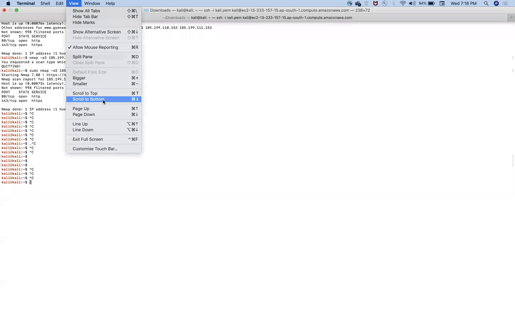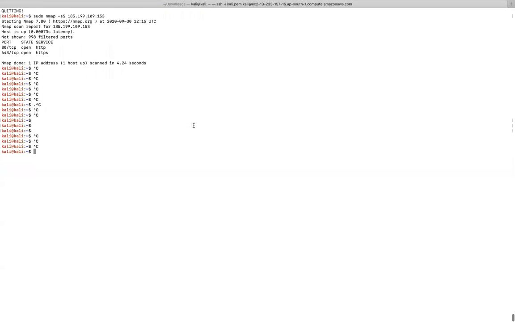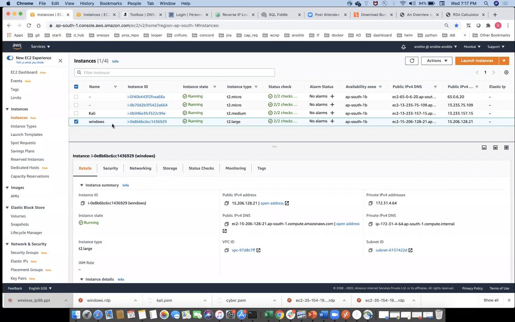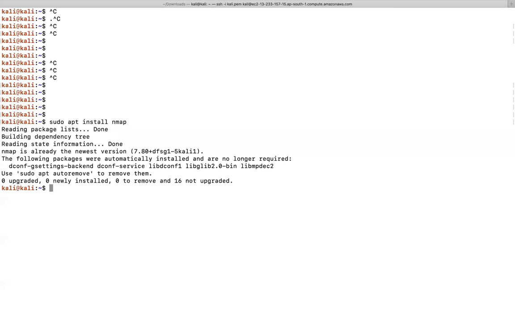You can see Kali Linux here basically. This is Kali Linux, which is in the AWS cloud, where we launched these two machines. Yesterday I installed Nmap in the Windows machine, and today I installed it in Kali Linux. You just have to install it with apt, with the command sudo apt install nmap. This is a simple command. After installation, it will tell you that it is already there, so I don't need to remove this Nmap.